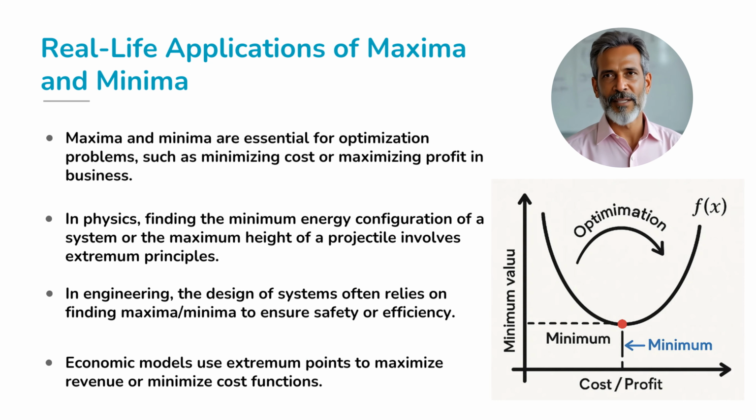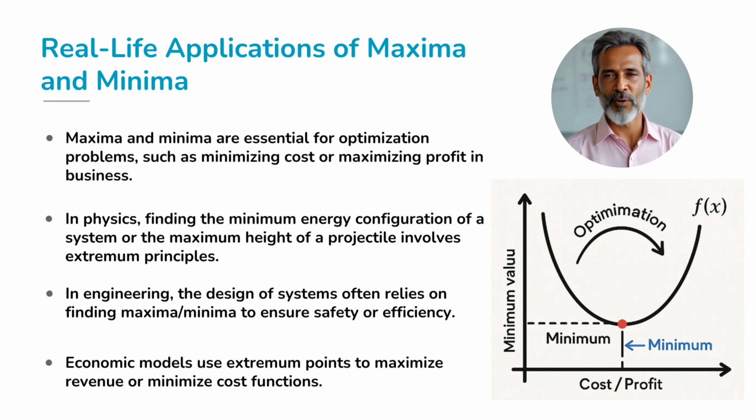So, why does this matter in the real world? Well, maxima and minima are used everywhere. Let's take a business example. Imagine a company is trying to find the maximum profit it can make. The company models its profit function P of x, where x represents the number of units sold. By finding the maximum value of P of x, they can determine the best price to sell at in order to maximize profits.